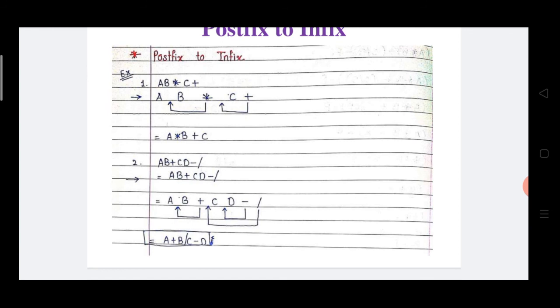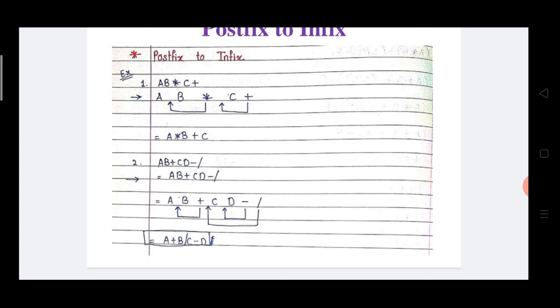The second example is AB plus CD minus divide by. This is in postfix notation or postfix format, which is converted into infix format. How to convert? Now see, AB plus means AB, both are operands. Afterwards the plus operator is there. This plus operator is placed in between A and B.